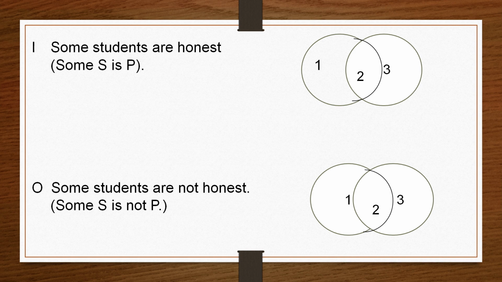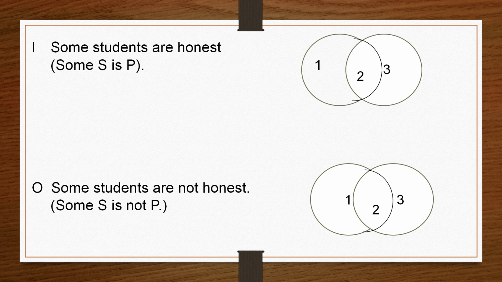Here you see the diagram. In this diagram, these two circles partially overlap. Some students are honest. Some students means at least one student must be there. So, 2 represents this I proposition. So, I proposition does not distribute any term.